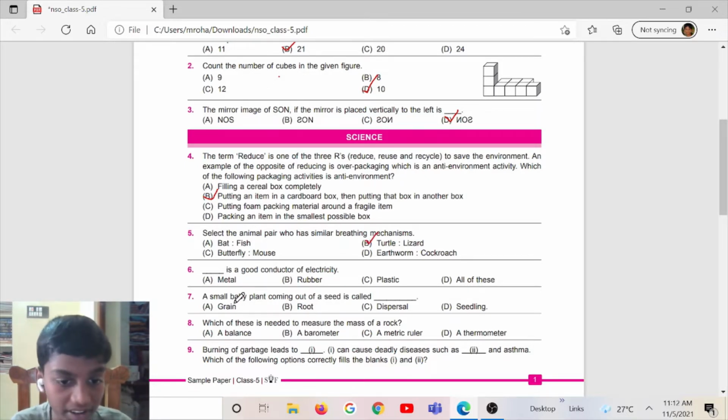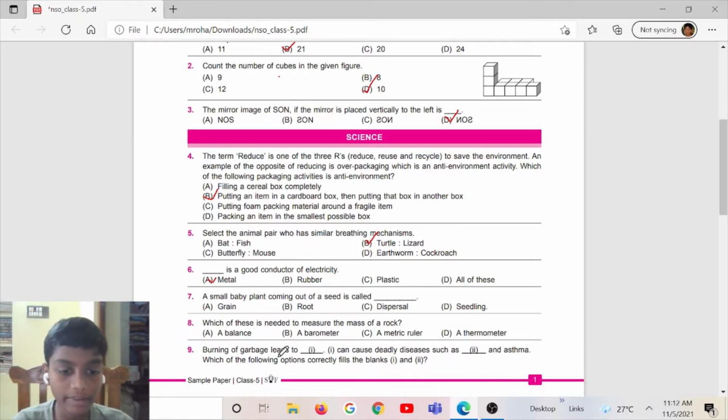Moving on to question number 6. Dash is a good conductor of electricity. Option A, metal. Option B, rubber. Option C, plastic. Option D, all of these. Choose the correct answer. I am reminding, pause the video if you want more time. And the correct answer is option A, metal. Rubber and plastic are not good conductors of electricity, but metal is a good conductor of electricity.